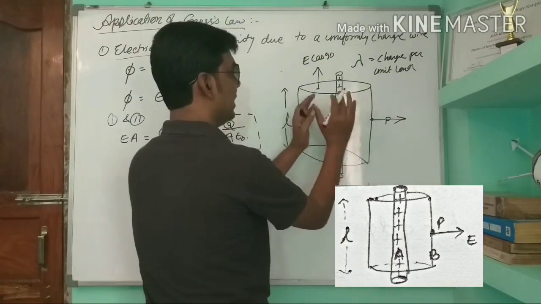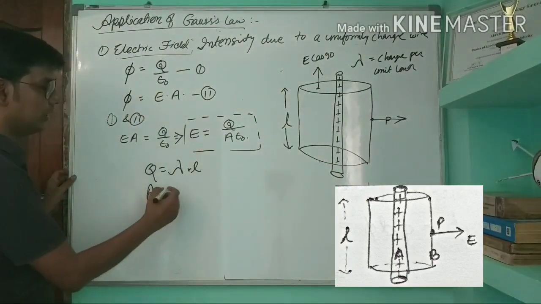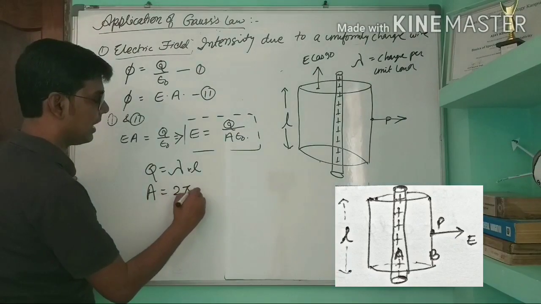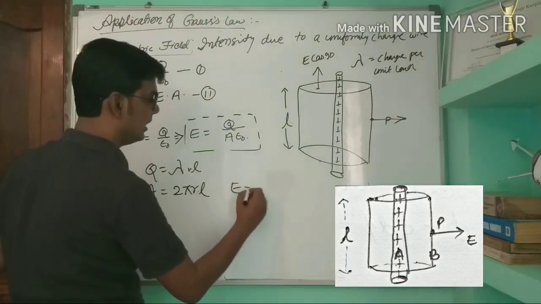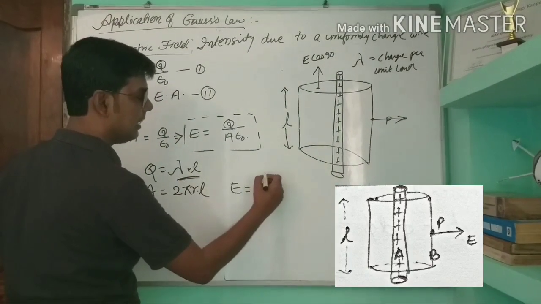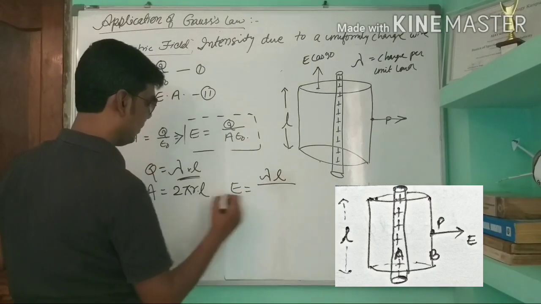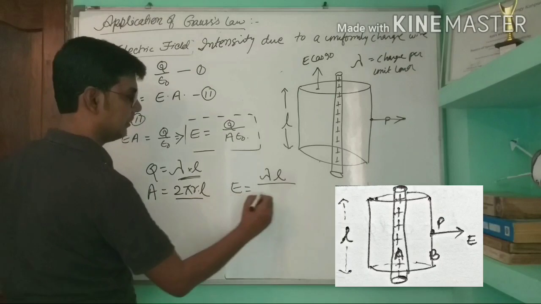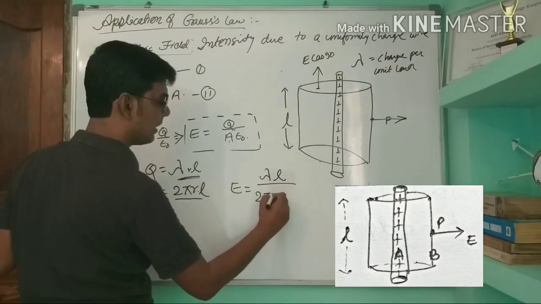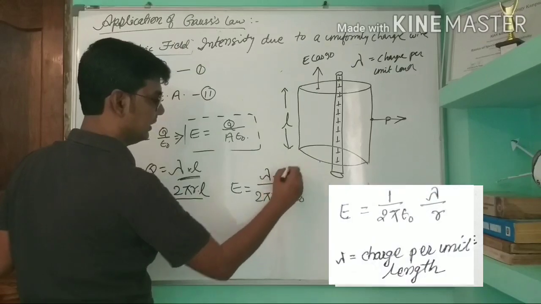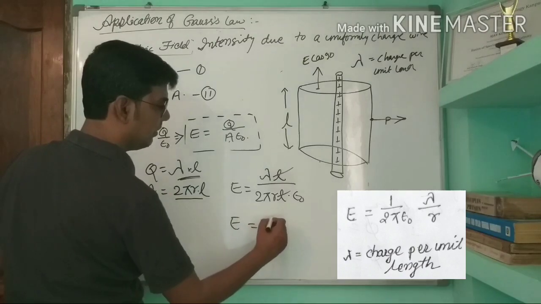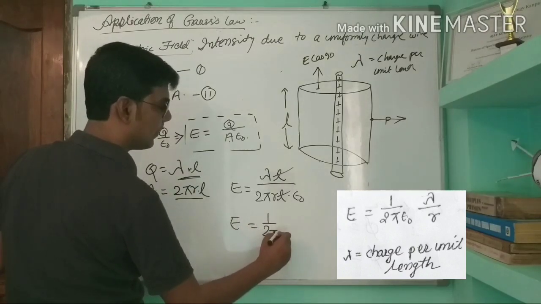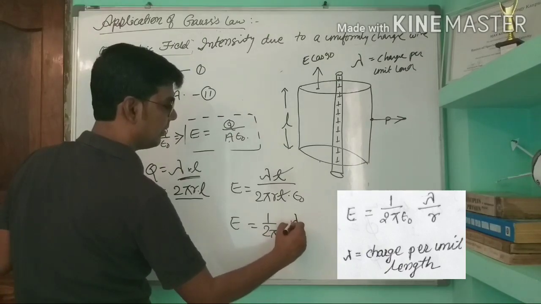So we will calculate the surface area of this outer surface only. So A will be how much? 2 pi r into L. So electric field intensity will be how much? E equal to q, which is lambda by L, upon 2 pi r L. Area is 2 pi r L, into epsilon 0. This L and this L will be cancelled. So E will be equal to 1 by 2 pi epsilon 0 into lambda by r.